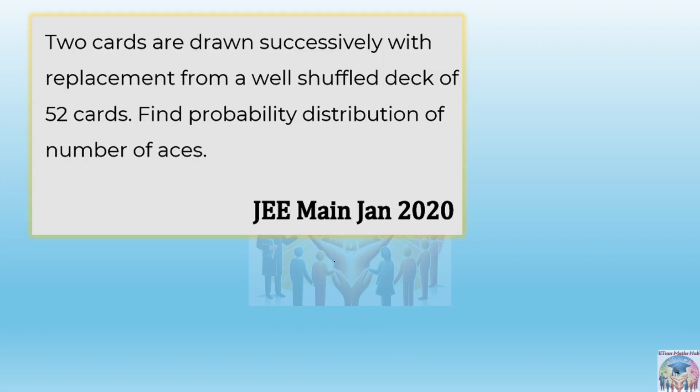Next question. So this question is saying two cards are drawn. Two cards are drawn successively with replacement from a well shuffled deck of 52 cards. Find the probability distribution of number of aces. Now just tell me, if you are drawing two cards, what are the values of the random variable possible?